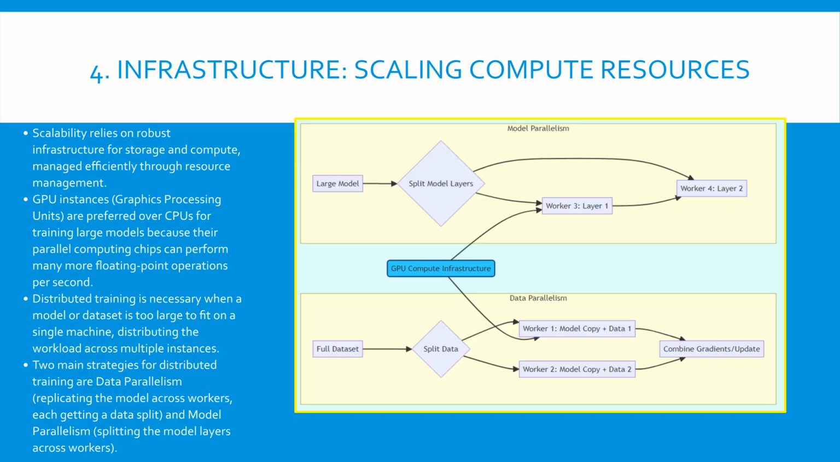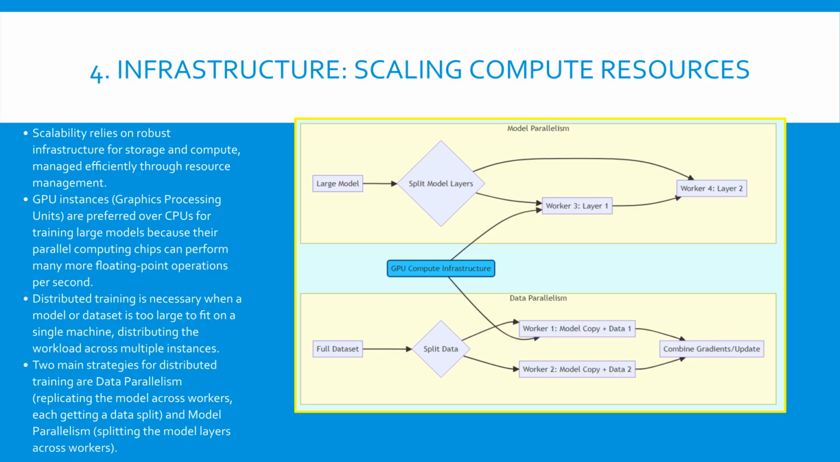There are two primary types of distributed training: data parallelism and model parallelism. Data parallelism copies the entire model onto each worker machine and feeds each replica a different slice of the data. Model parallelism, however, splits the layers of the model itself across different workers. Both methods can be combined for maximum hardware utilization. This visual compares the two main strategies for distributed training, which is key for scaling computation.